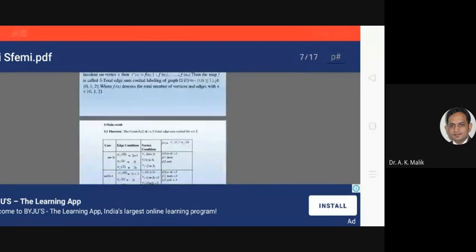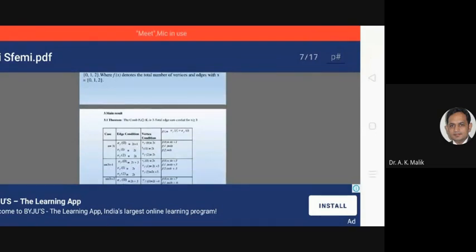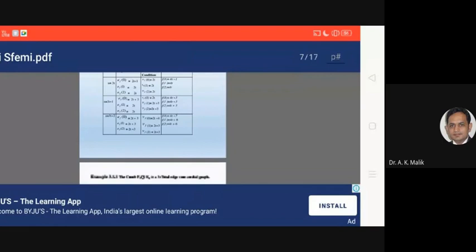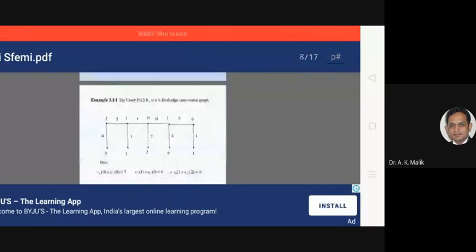Main result. Theorem 3.1. The comb Pn corona K1 is 3-total HSM cordial for n greater than or equal to 3. This is a table for this graph. This table shows that this theorem has 3 cases: n equal to 3t, n equal to 3t plus 1, and n equal to 3t plus 2. This is the edge condition, vertex condition, and 3-total HSM condition. This is an example of a comb graph.